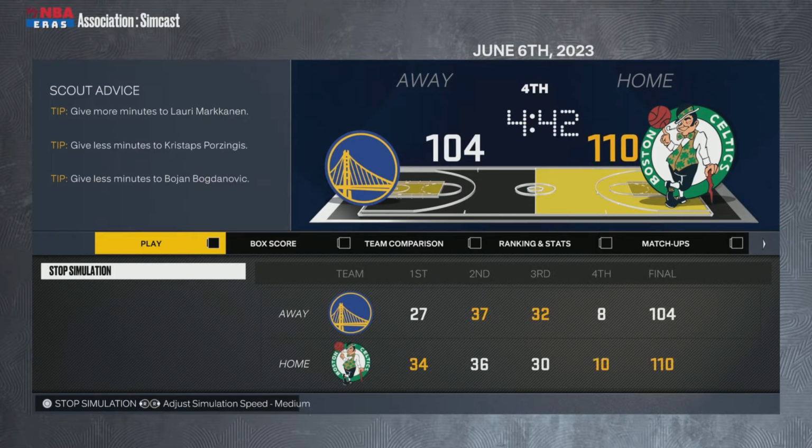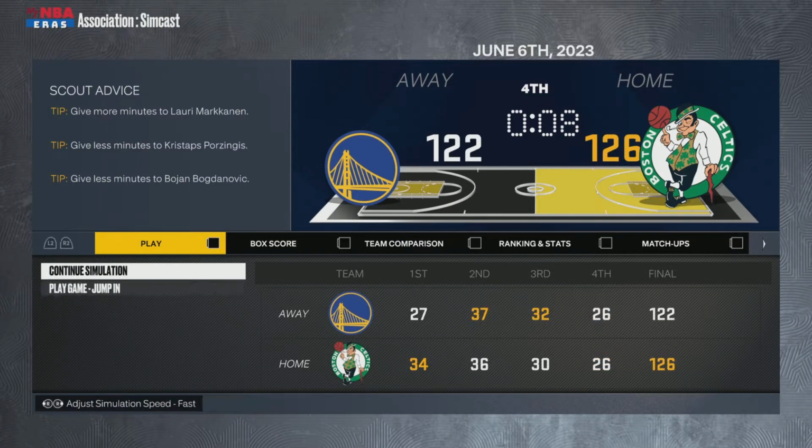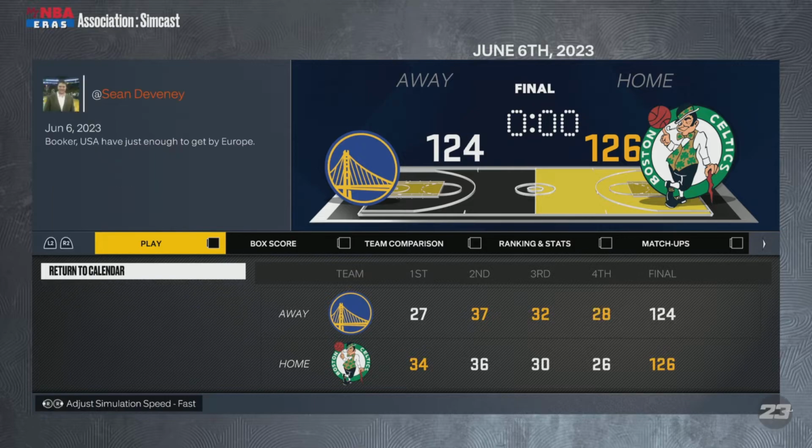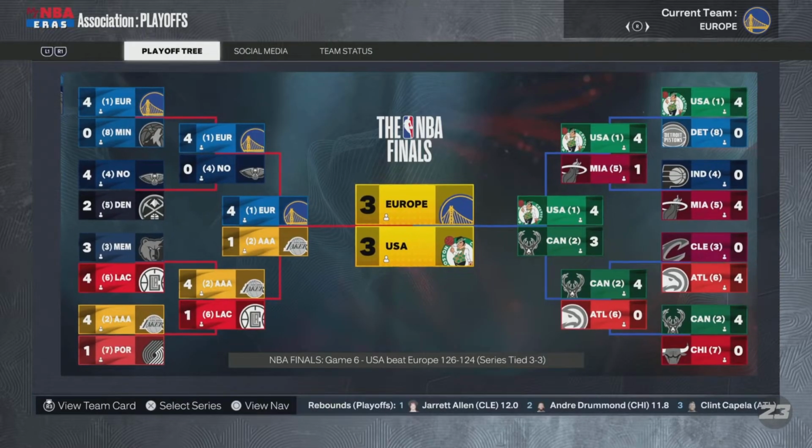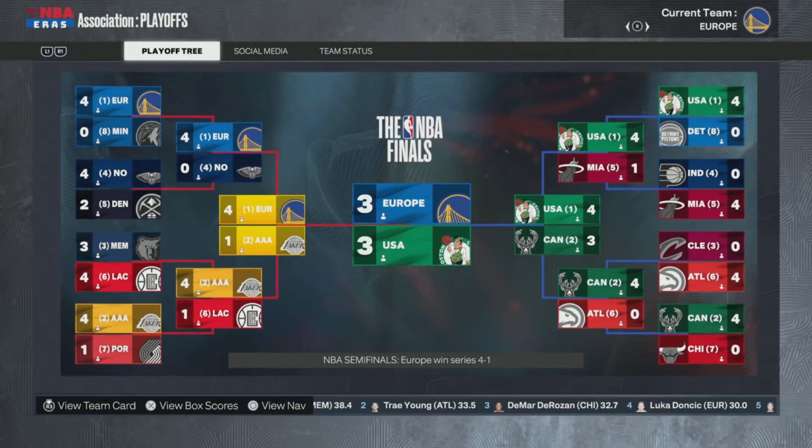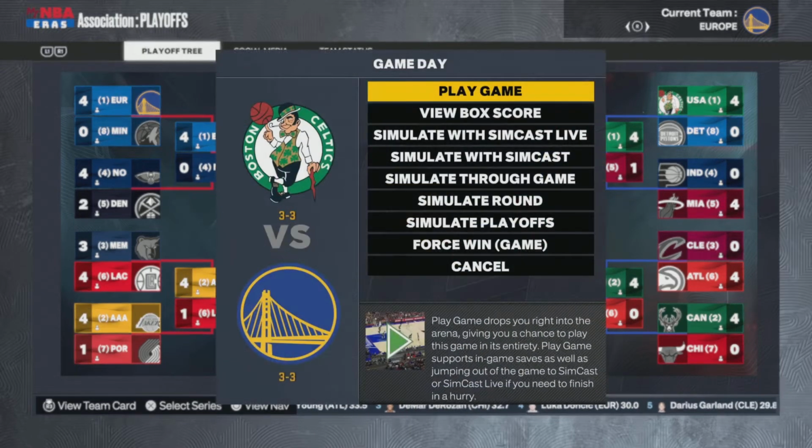These games have been great, just like some of the conference finals games. This game is 5 points, 2 minutes left. 1-point game. Okay, 7-point game, 26 seconds left. 4 points, and that should do it. So, gonna skip through that. And we are headed to Game 7 of the NBA Finals.